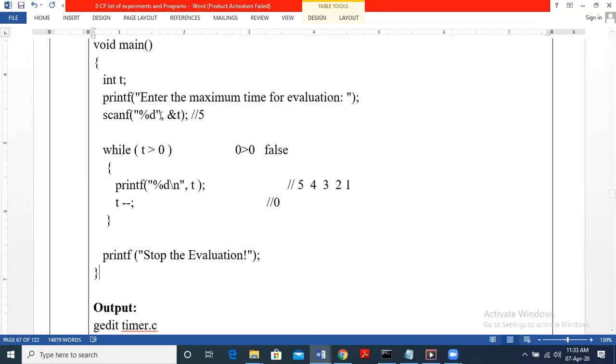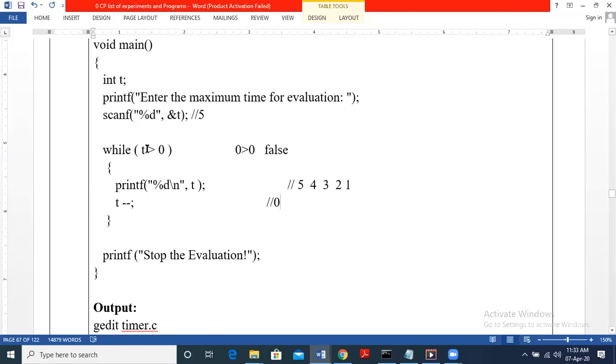That is the question. First we take input for the maximum time. Say we take input as 5, so 5 minutes is the unit. Next we check the condition. 5 is greater than 0, so we print 5. Next, the timer is decremented, 5 becomes 4. Again check, 4 greater than 0? Yes. Similarly 3, 2, 1, and 1 is greater than 0. We print 1 and then decrement 1 minus 1, it becomes 0.